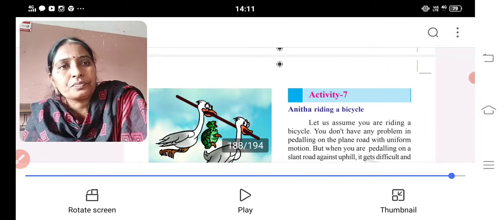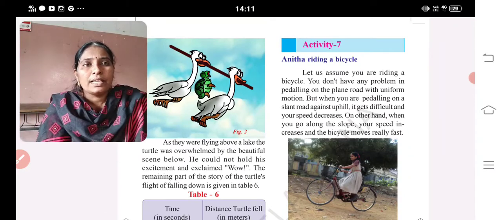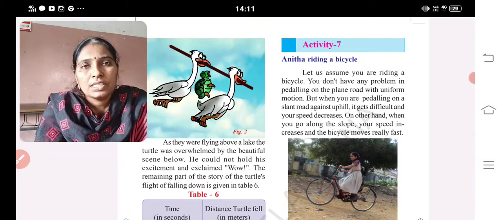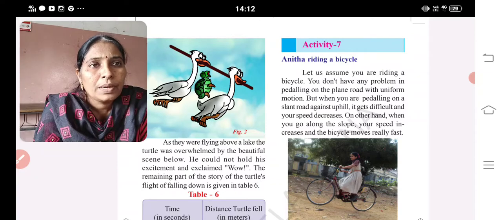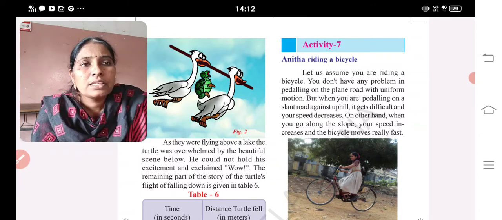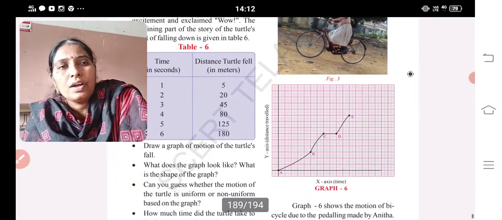Now, Anita is riding a bicycle. Another situation is given. Based on the situation, you need to draw the graph. Let us assume you are riding a bicycle. You don't have any problem pedaling on a plain road with uniform motion. But when you are pedaling on a slanting road, against the uphill, it gets difficult and your speed decreases. On the other hand, when you go along the slope, your speed increases and the bicycle moves really fast.